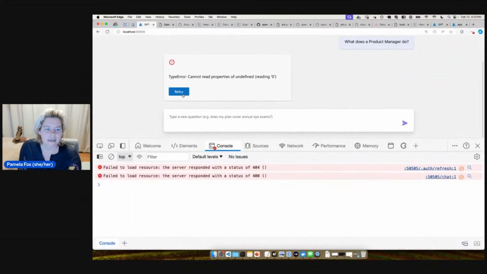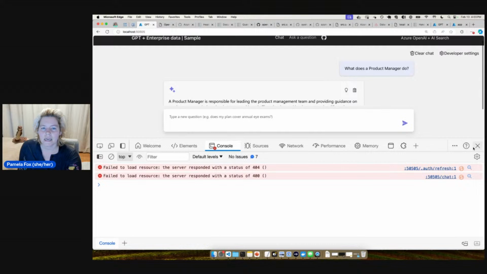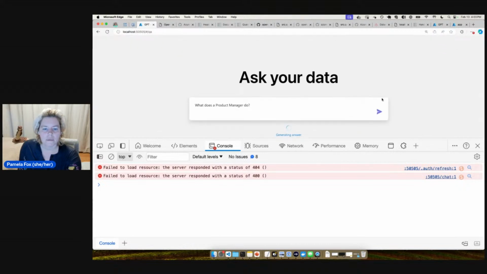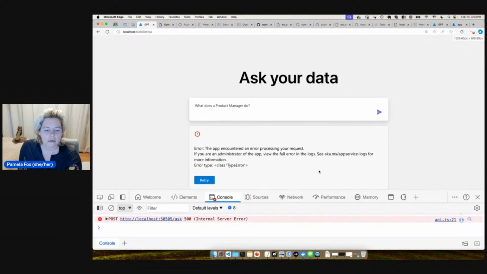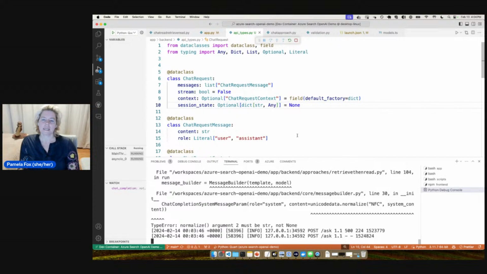All right, so let's see. Are you going to work for me now? Come on, you better work. There we go. Okay, so here we've got the chat tab. And I wanted to show the ask tab to show the difference. So this time we're getting a type error: normalize argument to must be string, not none. Okay, so maybe we're running into an issue with the message, where there is a difference between the messages. I'll take a look into that.